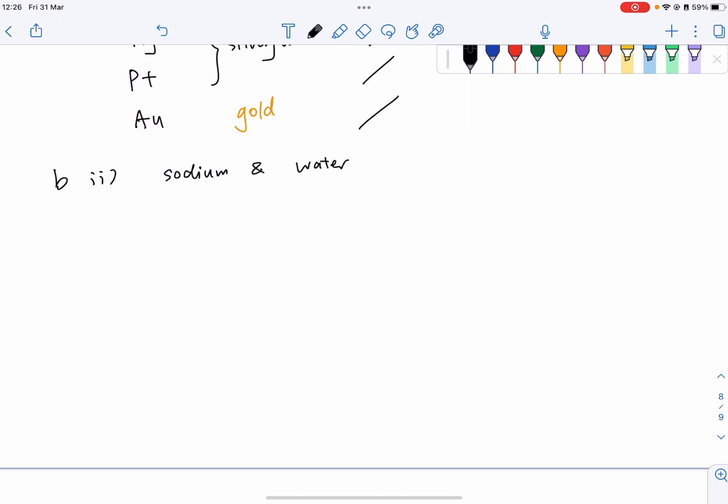Remember the word equation: if we react sodium with water, it will form sodium hydroxide, right? And also hydrogen. Probably it's better for us to use plus here. So hydroxide plus hydrogen. Now, can we write the balanced chemical equation? Sodium is Na, water is H2O, and then goes to sodium hydroxide, NaOH, and then hydrogen will be H2.